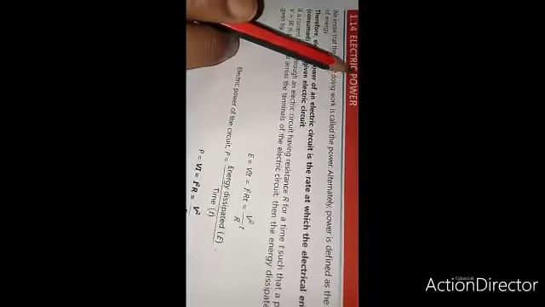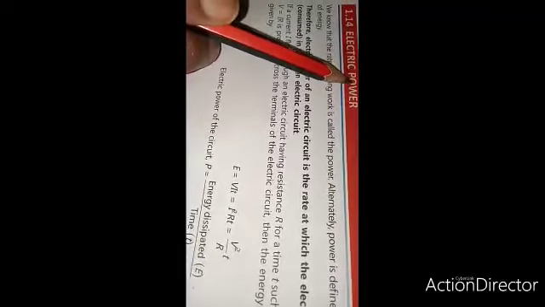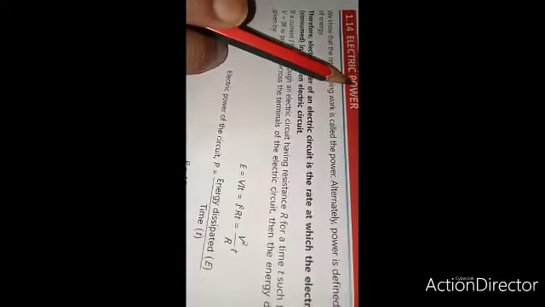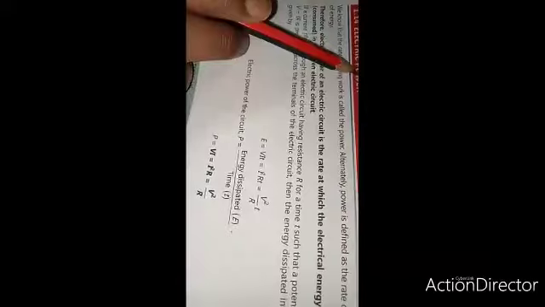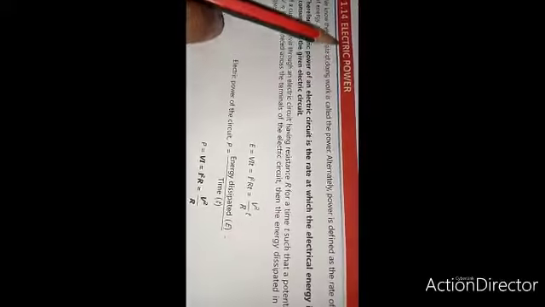Electric power means the rate at which electric energy is consumed or dissipated in the given circuit or conductor is called the electric power. Electric power is equal to work done upon time.